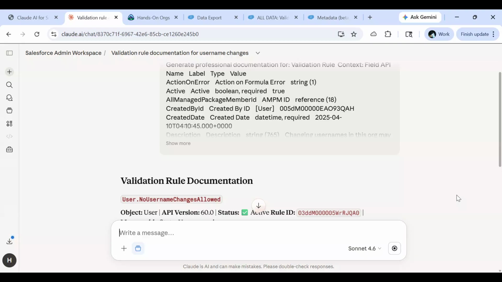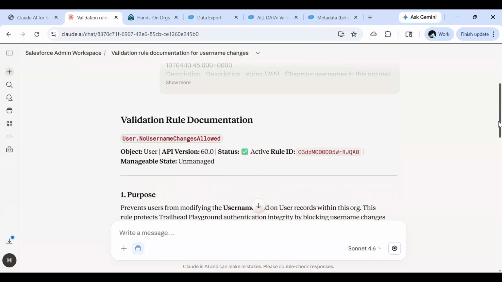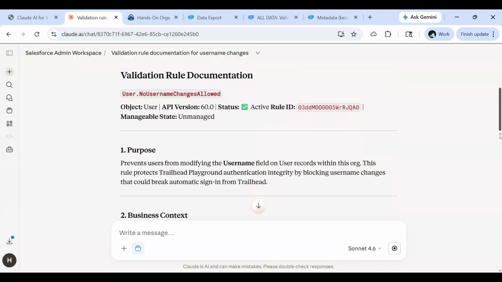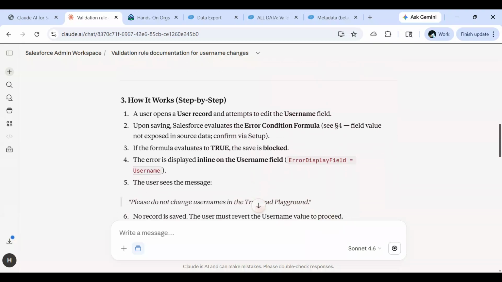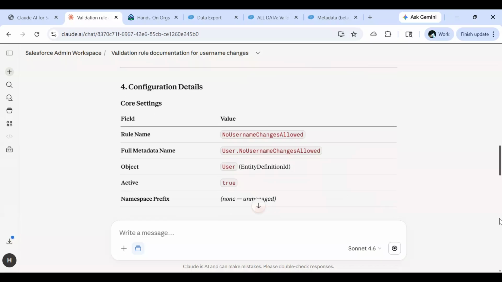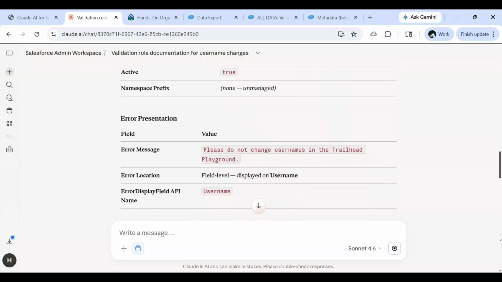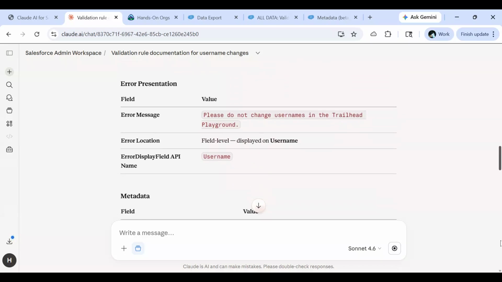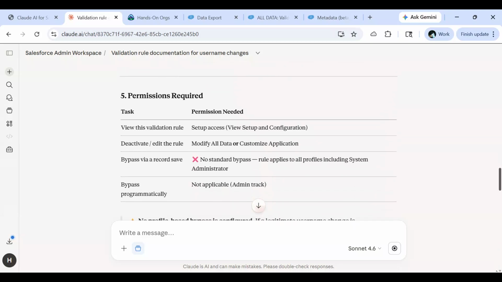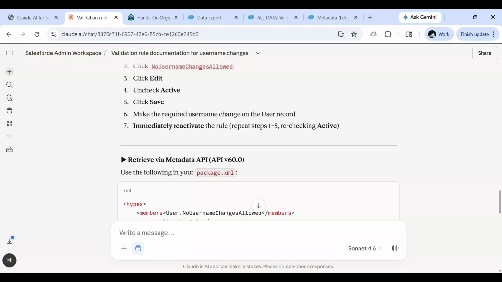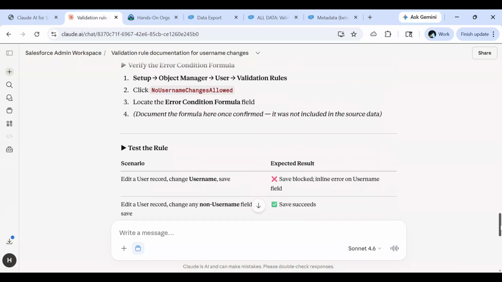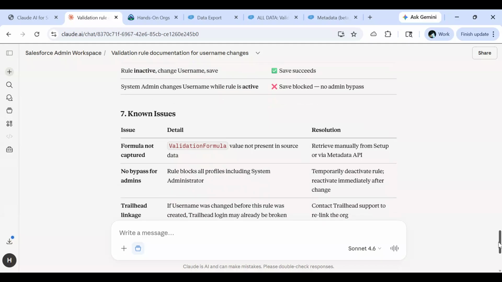Now Claude is generating the documentation based on the information that we have provided. What we have done so far is just copy pasted the metadata. And now we are getting the business context. We are getting how it works. We are getting configuration details. All of this information is coming from the metadata that we copy pasted. Permissions required, common tasks, and it tells us also how to test the rule, known issues.